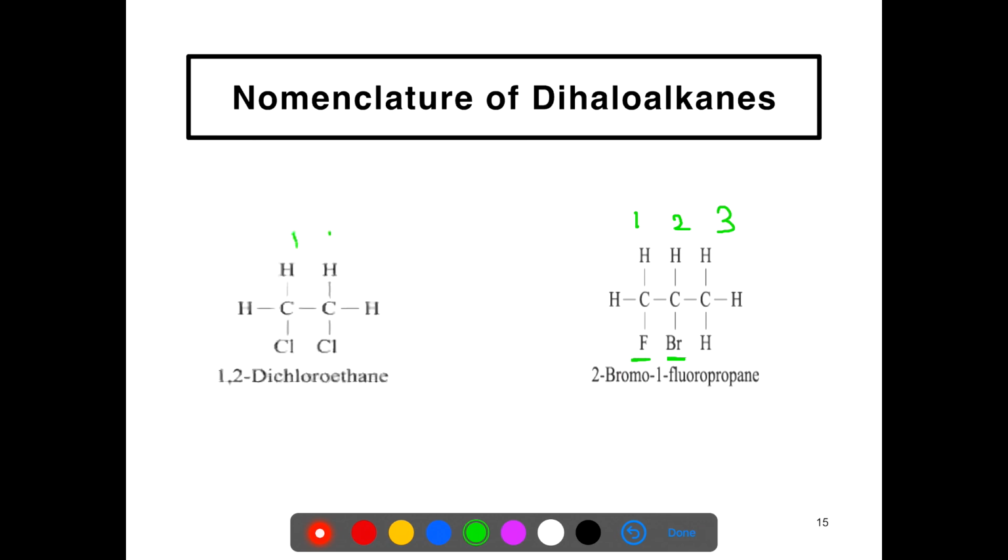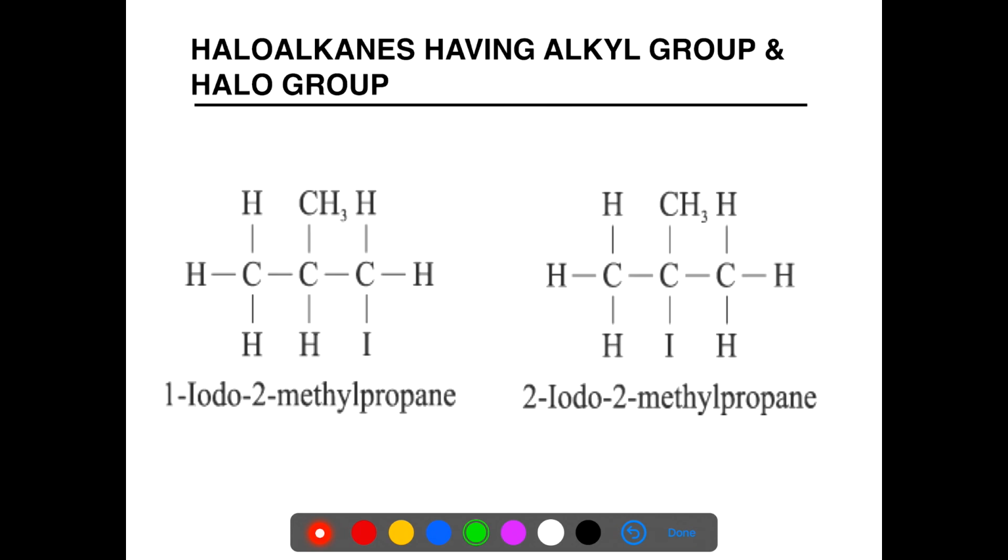Next compound, it is a dichloro compound, having 2 chlorine atoms present on the first and second carbon atoms. Haloalkanes having both an alkyl group and a halo group.